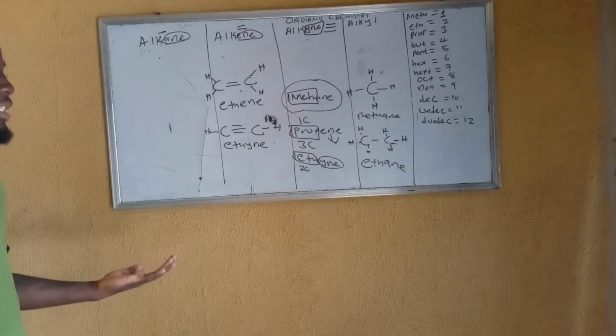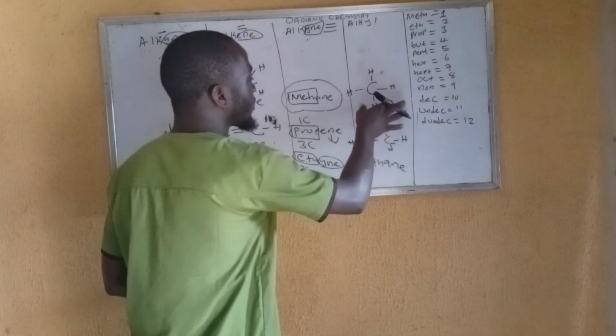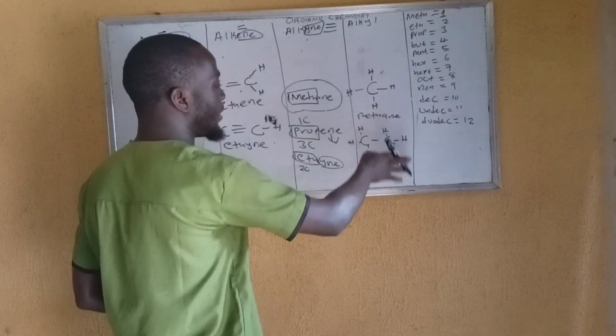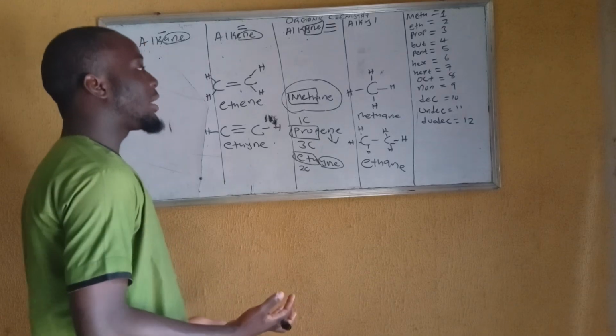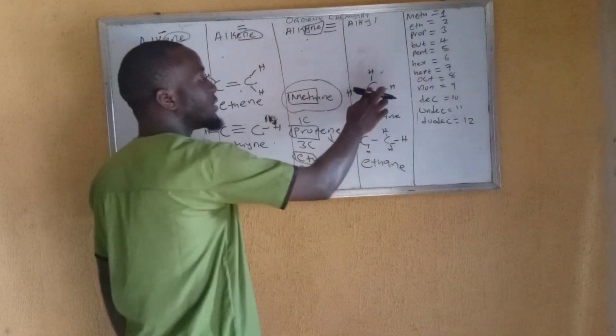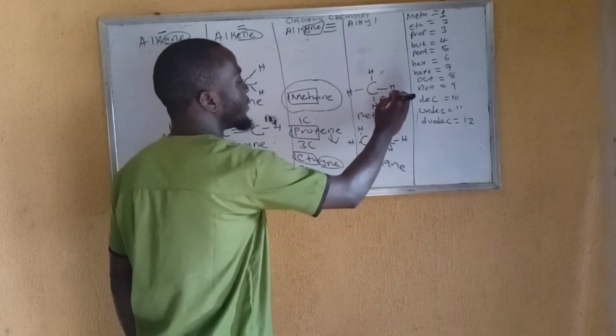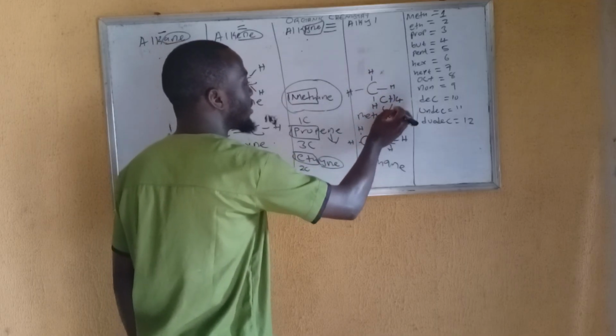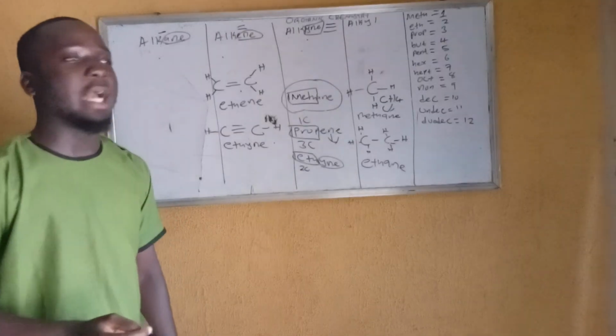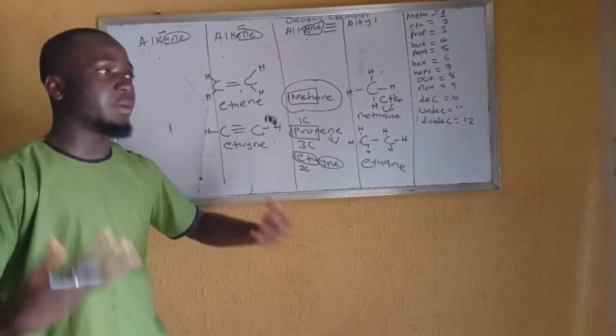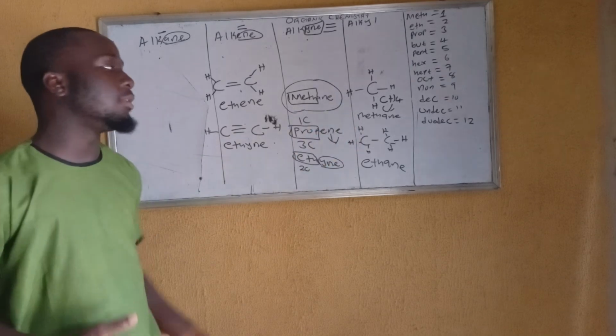Now you might want to write the molecular formula. These are structural formulas and this is the name of the compound: the structural formula, the name. What about the molecular formula? That one is very simple. How many C do you see here? Just a single C. How many hydrogen are attached? 1, 2, 3, 4. CH4. So CH4 is what? Methane. You guys should be hearing that CH4 is methane. This is how they name it.